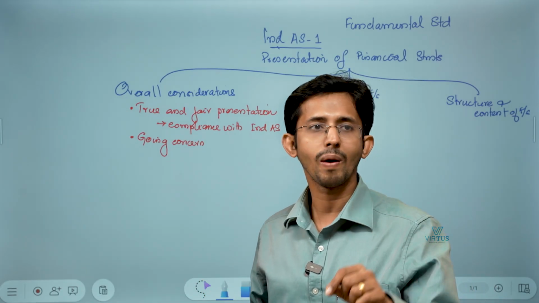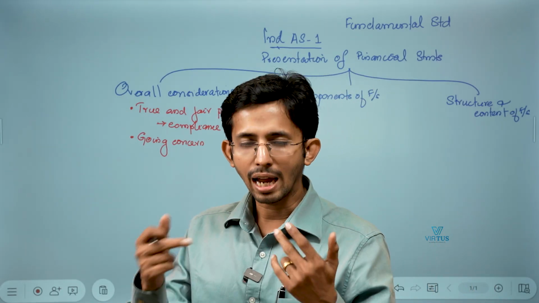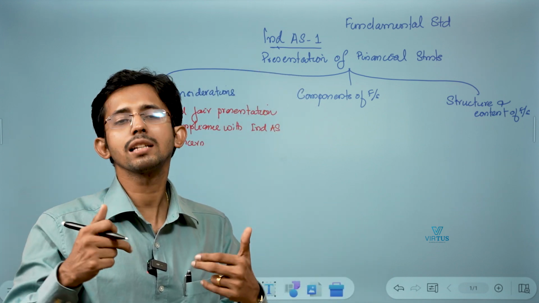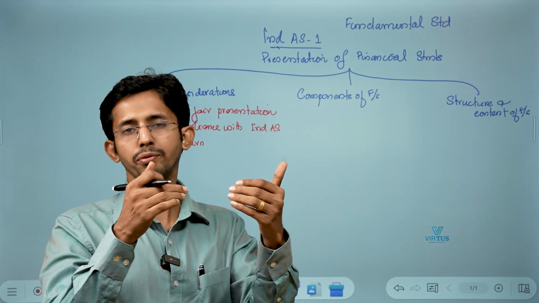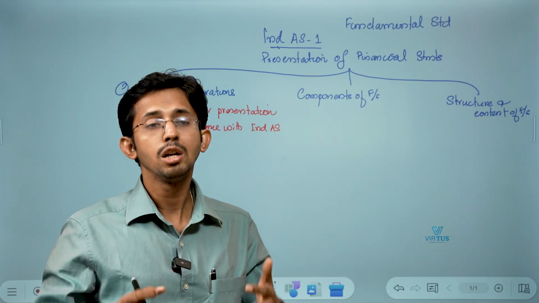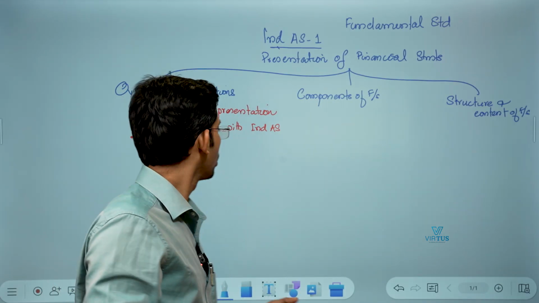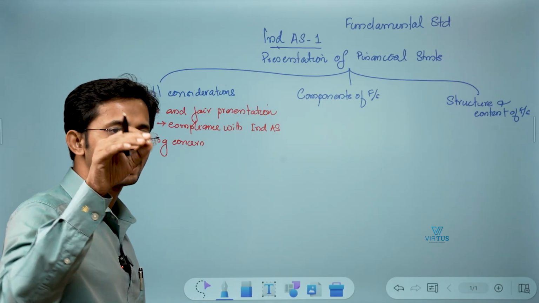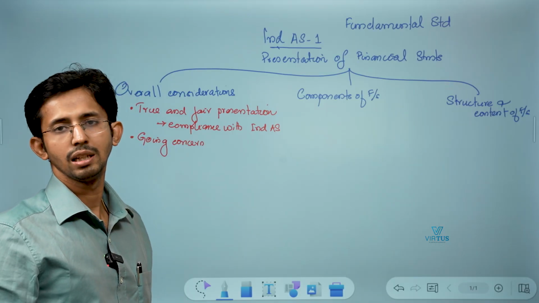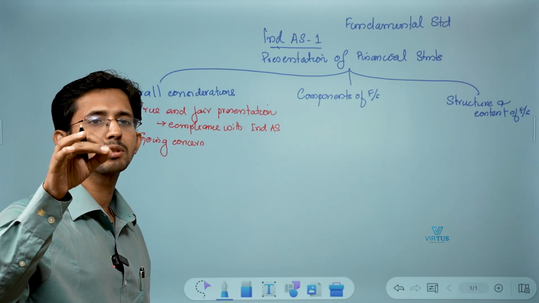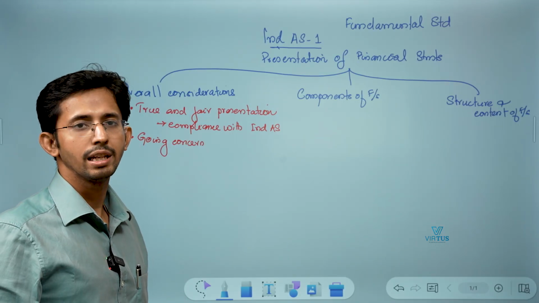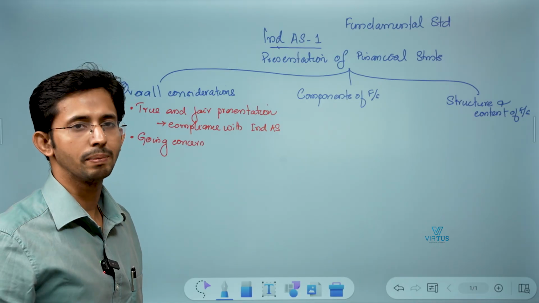And if it is not valid, then what do we have to do? We have to recast all the assets and liabilities of the financial statements to the realizable value. So the financial statement should disclose the fact that the going concern assumption is valid. Okay, if not, make necessary adjustments.